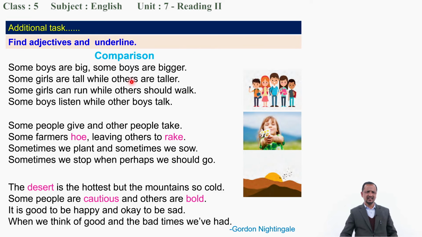Yes. And here, what are adjectives? Big and bigger. Yeah, very good. Big, bigger. And what is another? Tall, taller. And next one, hottest. Comparative and superlative here. Hottest, superlative. Okay, what is there? Superlative.